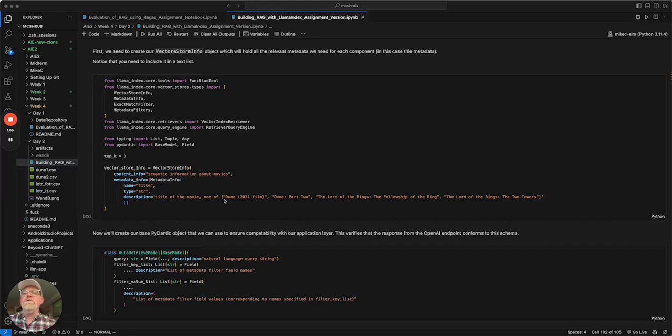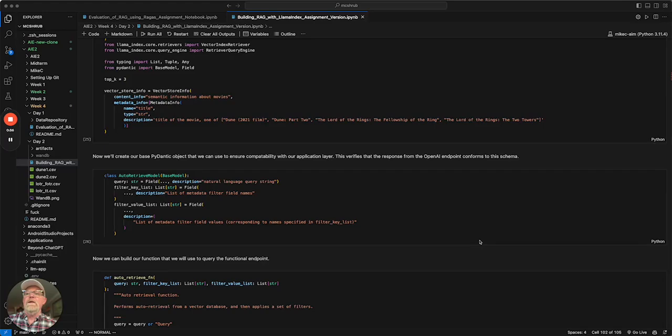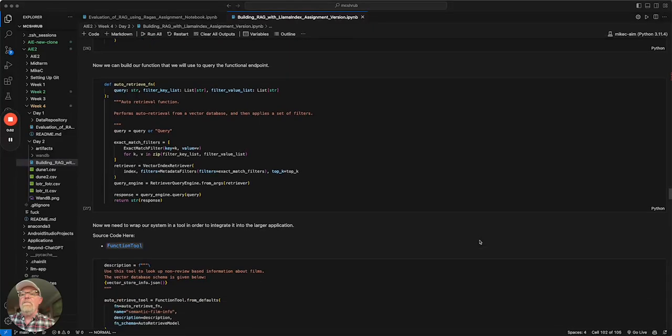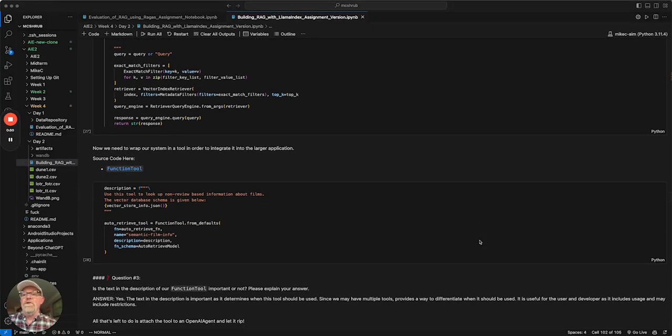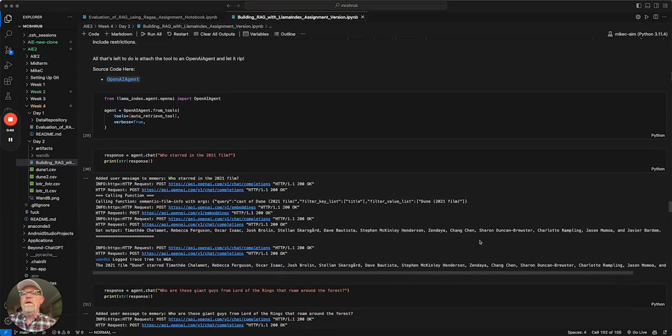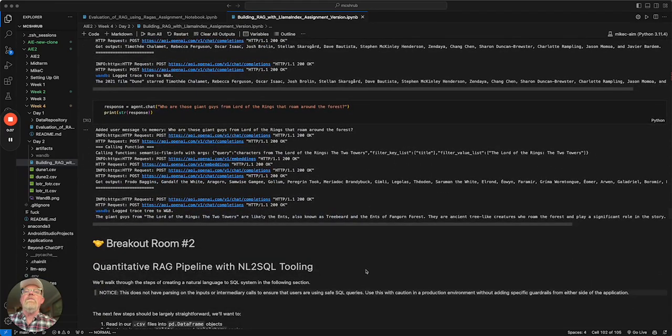What we make sure of is that we set this up, and we need to ensure that all of the titles of our films are put in there. Then we can set up the Pydantic object. Once we have that set up, we want to establish the function tool. We can do some tests on that, and the cool thing is it gives you a listing of how the actual functions were called, and it comes up with some decent responses.